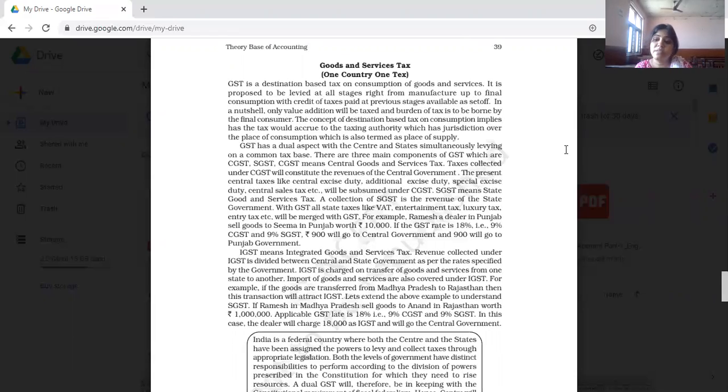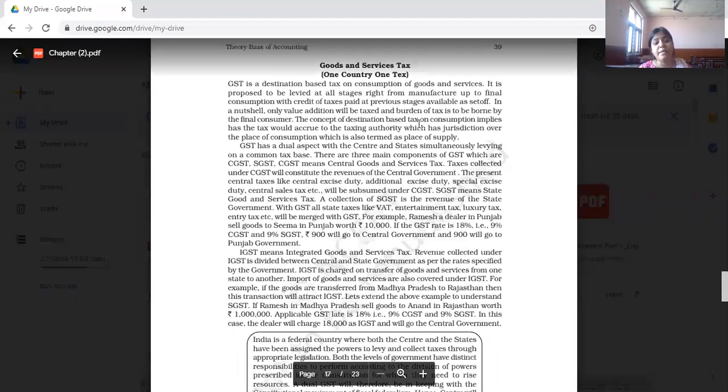and the tax rate is different for different things. For the hotel industry, it is different. You go and have food, you are paying 18% tax for that. For the cloth industry, it is different. For imported goods it is different. For exported goods, it is different. Now you are paying SGST, the state GST, and central GST also, and IGST also, and what we say, UGST.